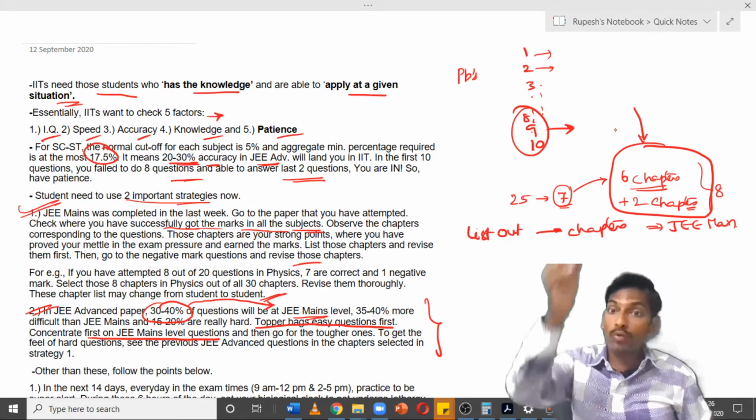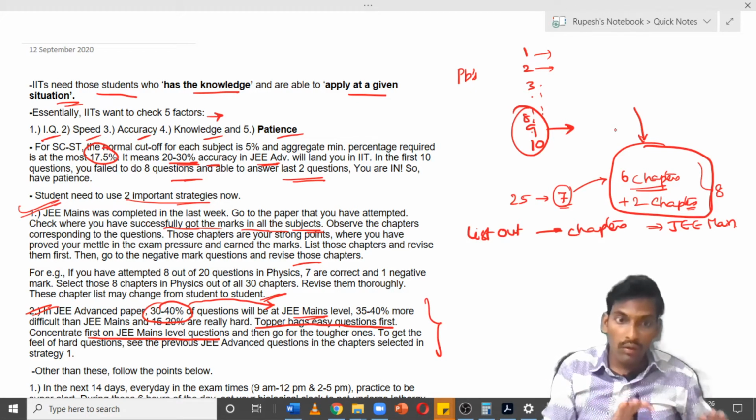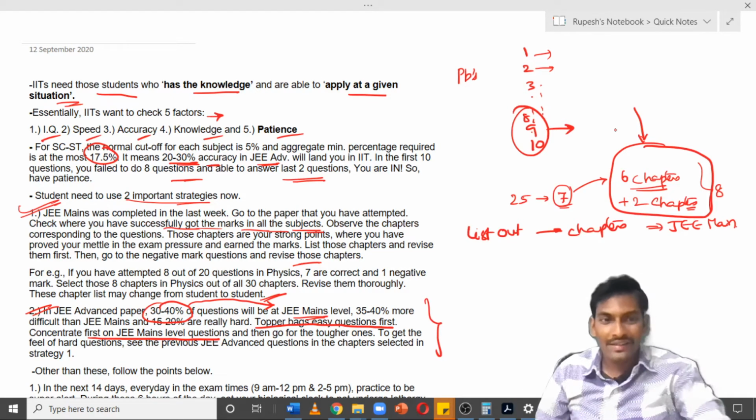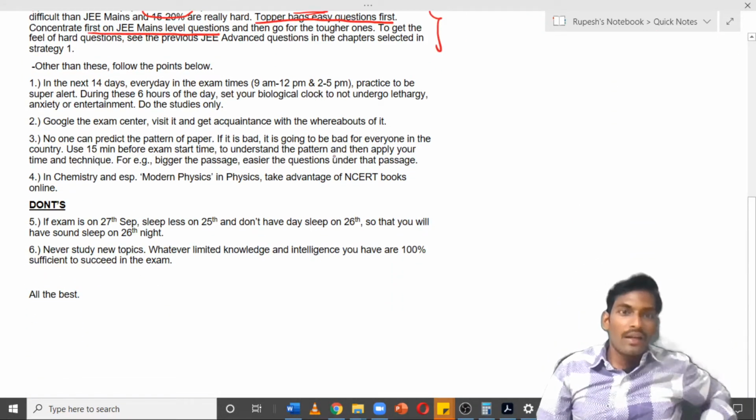These are like bouncers. Bouncers you will leave. First solve the wrong balls, score well, and then go for the tougher ones. Other than these 2 points, I would like to highlight a few important points below.